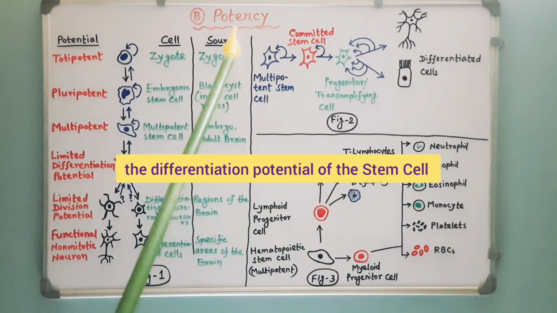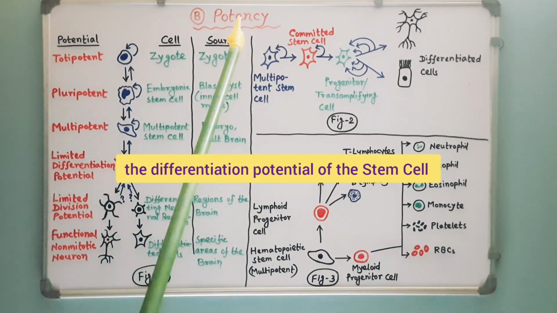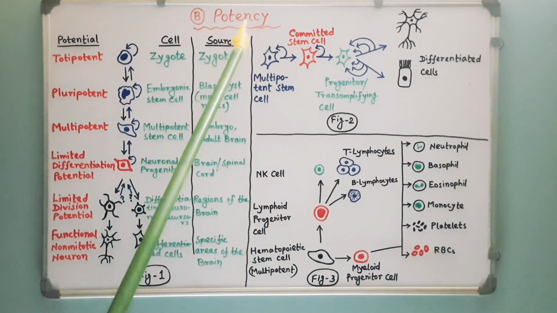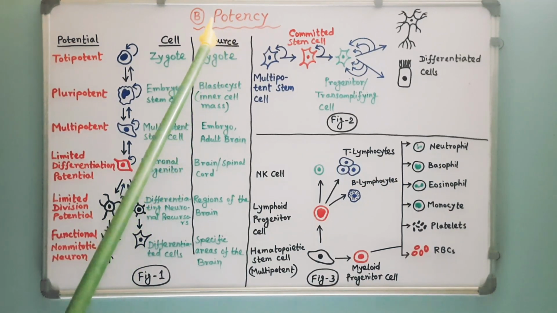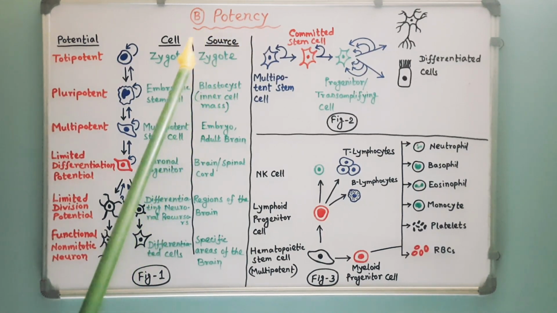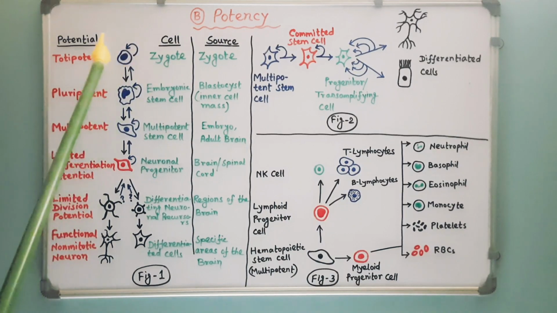Potency specifies the differentiation potential of the stem cell. The differentiation potential means the potential to differentiate into different cell types. The potency may be of different types.